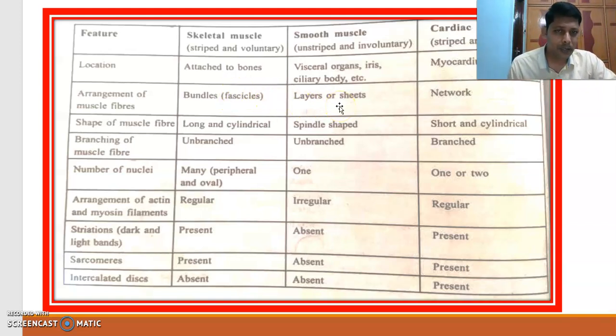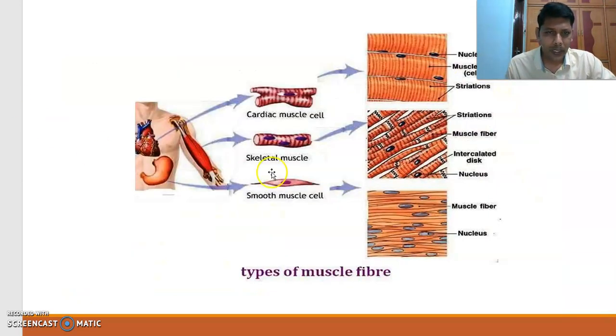Whereas smooth muscles are arranged in the form of layers or sheets. If you take your stomach, it has smooth muscles arranged in layers: outer longitudinal muscle, then circular muscles, then oblique muscles. They are arranged in layers, otherwise called sheets. And cardiac muscle forms a network. One cell is connected to another one, and they form a network.